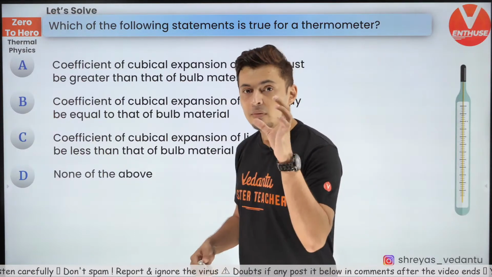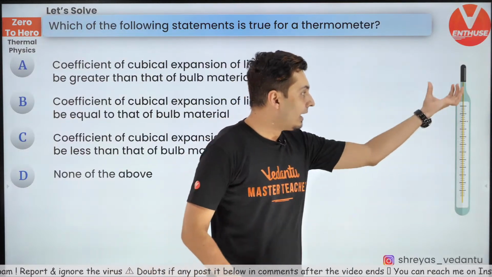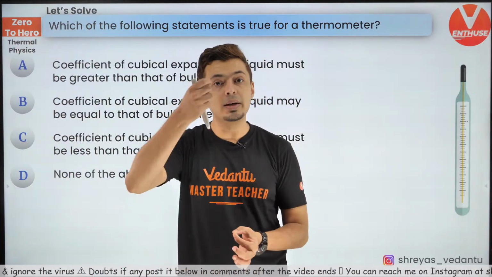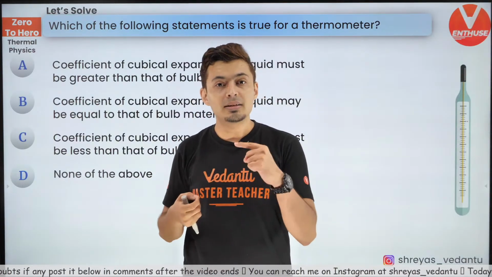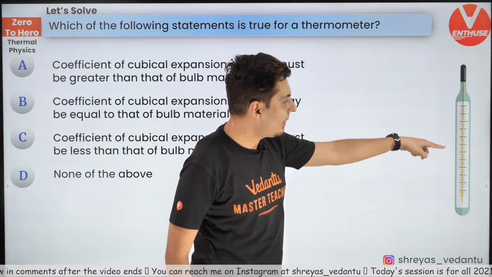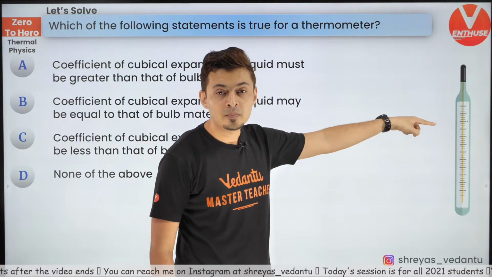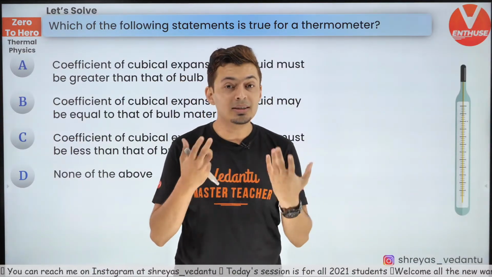Guys, when you have a thermometer, even the bulb or the glass will expand, and even the liquid will expand. Now just think about it. How do you measure the temperature? You will see that there is some red liquid inside and it goes up and down. Why does it go up and down? Because the liquid expands.